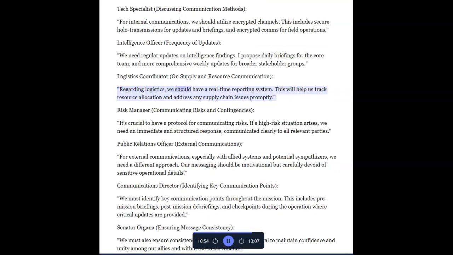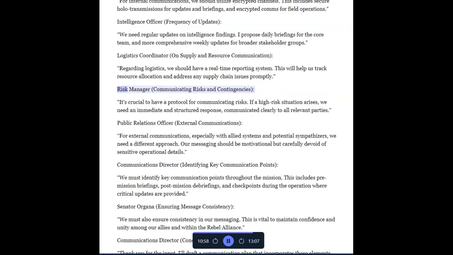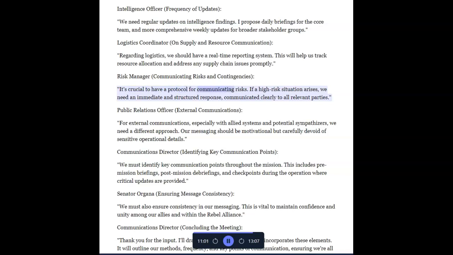Regarding logistics, we should have a real-time reporting system. This will help us track resource allocation and address any supply chain issues promptly. Risk manager, communicating risks and contingencies. It's crucial to have a protocol for communicating risks. If a high-risk situation arises, we need an immediate and structured response, communicated clearly to all relevant parties.